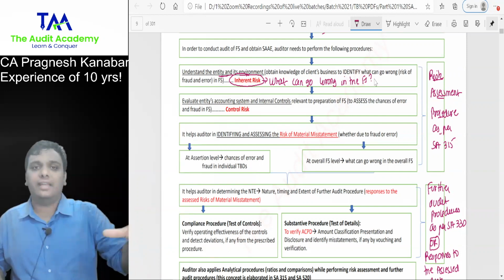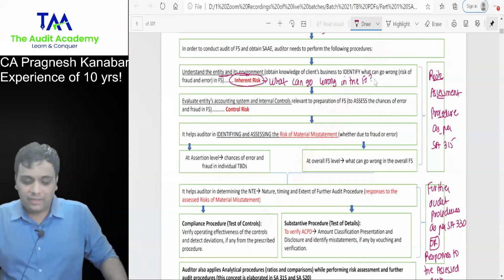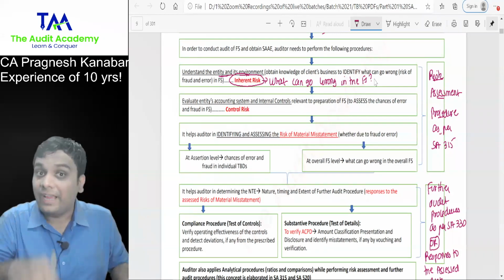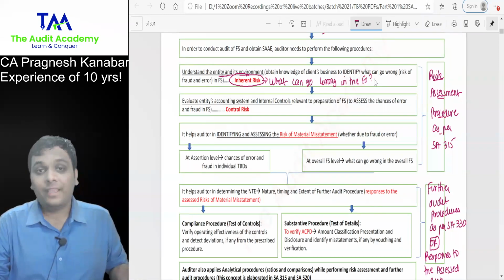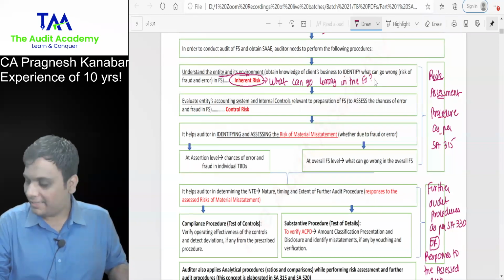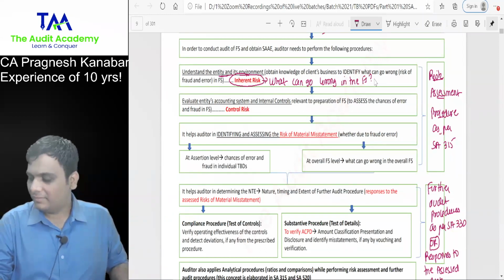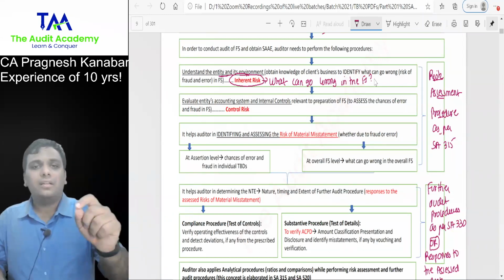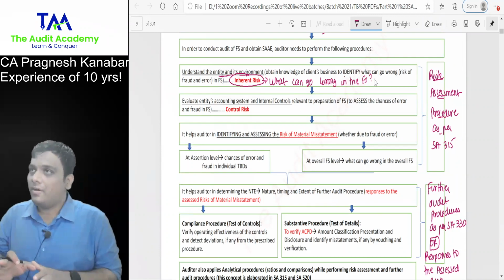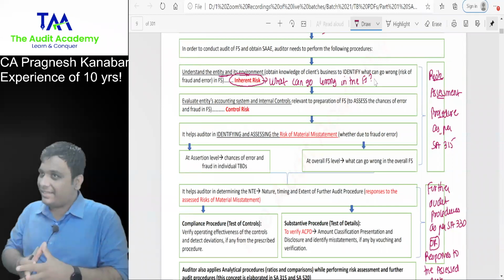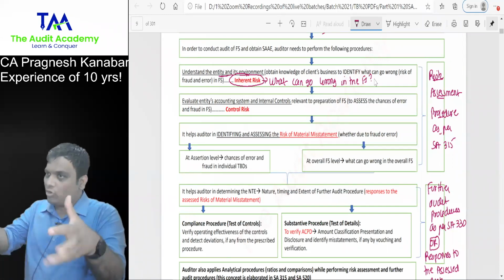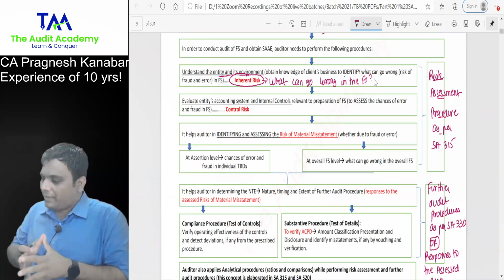You tell me the inherent risk over here. DMart. In the DMart business, what can go wrong in their financial statements? Cash misappropriation. It's a high cash turnover entity. Yes. Stock misappropriation. Yes. Now some students will say, sir, I have visited DMart, and they have a very good internal control system. You cannot just take away stock from there and you cannot just misappropriate their cash.